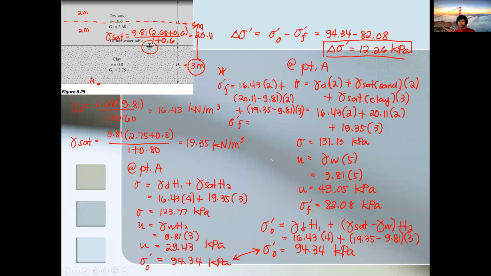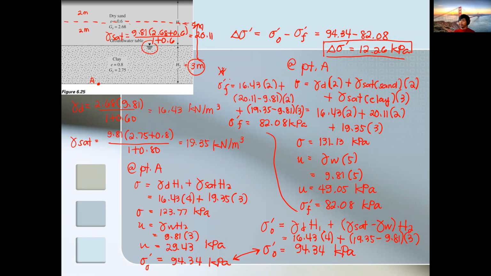So if we try to calculate it, 20.11 minus 9.81. I'll let you calculate on your own once you review this recording. So it's the same again: 82.08 kilopascal.